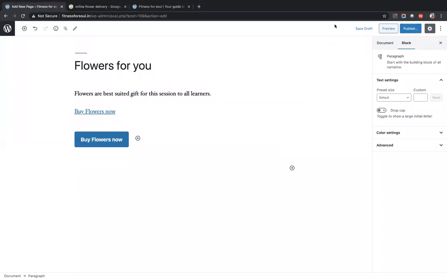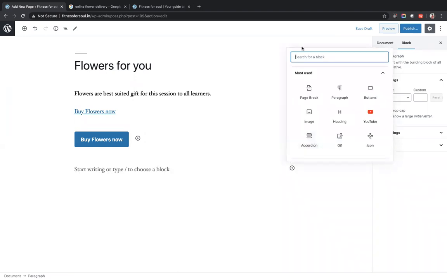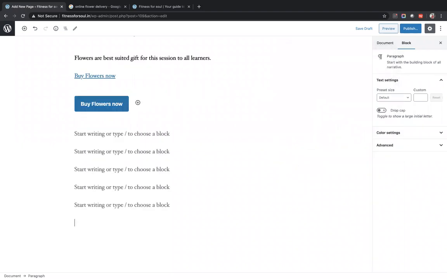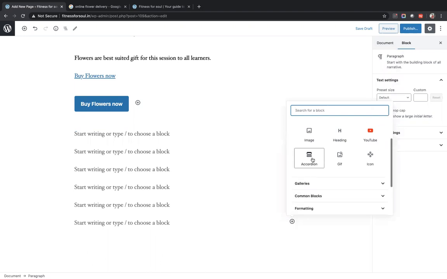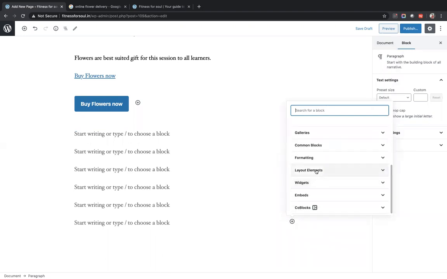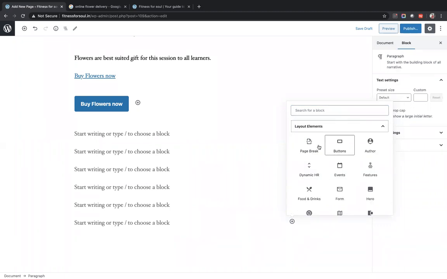What else we can show is, please, the button part again. Okay, button part again means just go to this plus. And in the layout element section, you will have buttons.